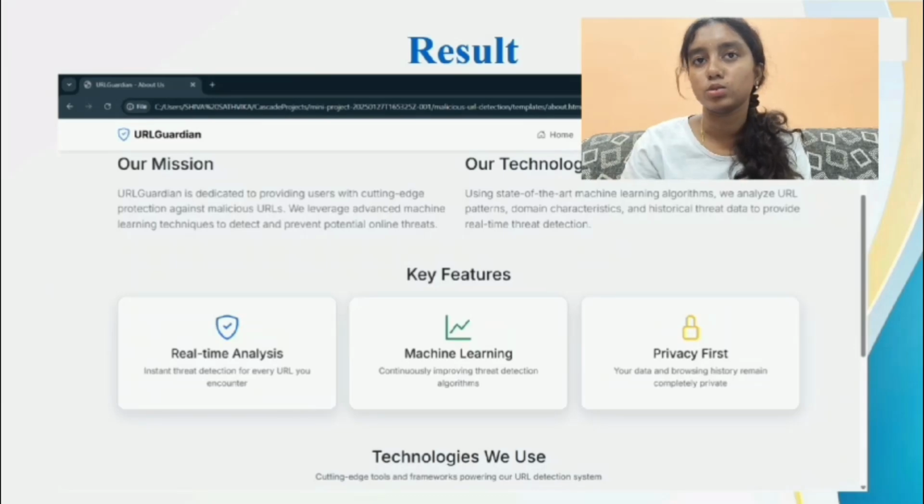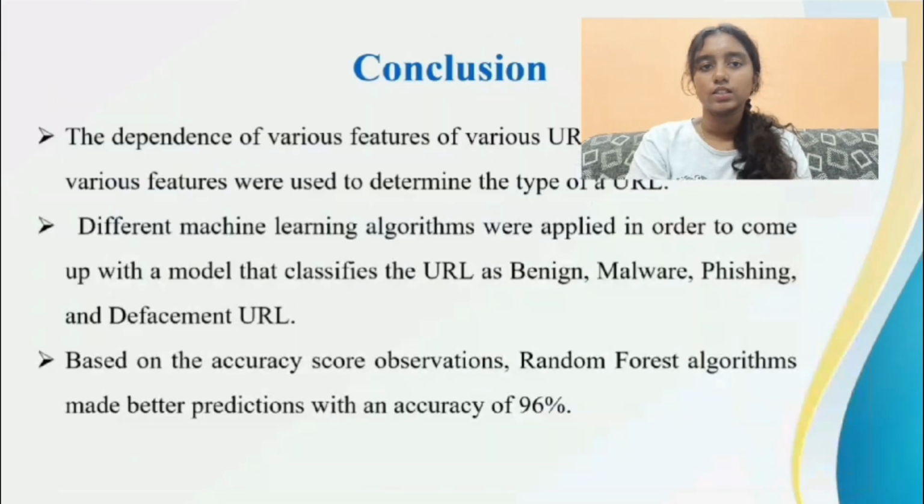In the about page, we have also explained our project conclusion. The dependence of various features of various URLs was analyzed, and various features were used to determine the type of URL. By training with 6 lakh plus URLs, we trained it for the best accuracy in order to determine whether the URL is spamming, malware, phishing, or defacement. Based on the accuracy observations, the random forest made better predictions with an accuracy of 96%.